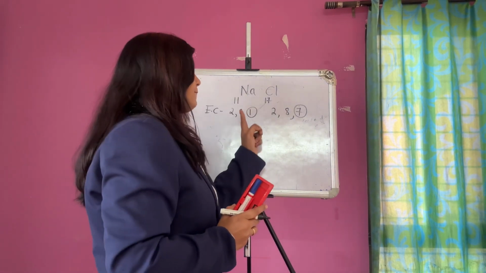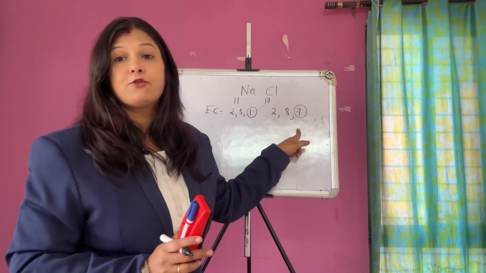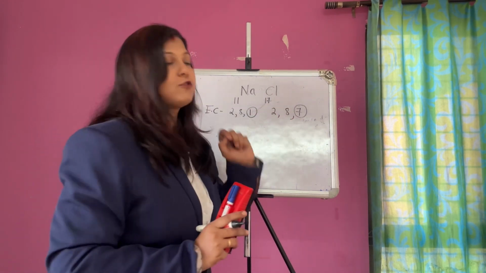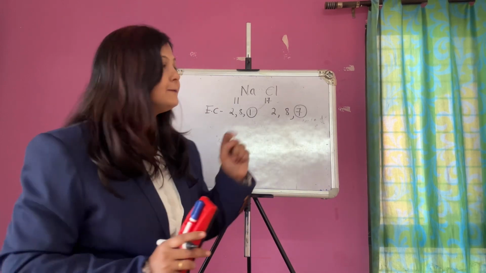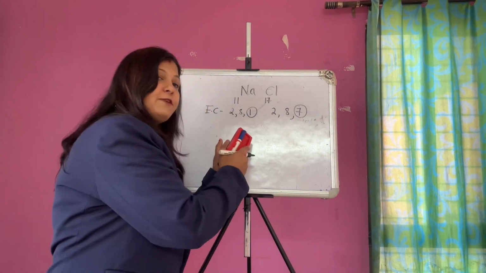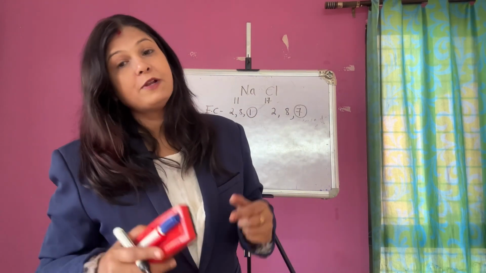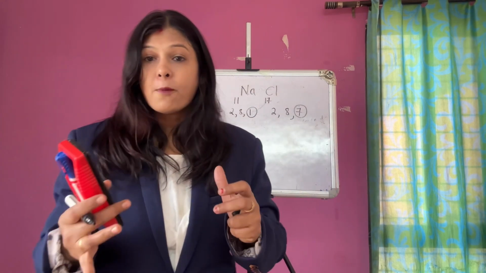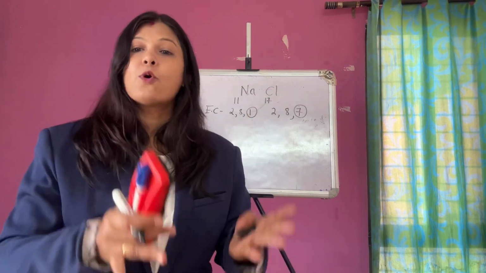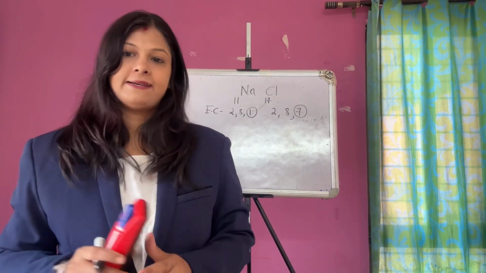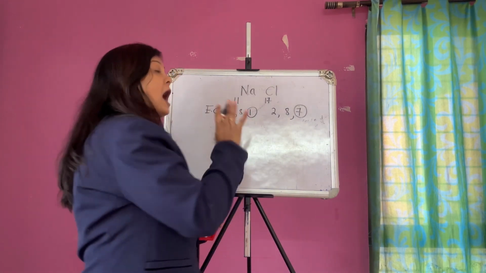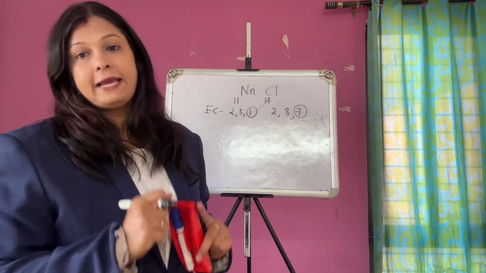So if sodium gives 1 electron to chlorine, chlorine's outermost shell will have 8, right? And sodium's outermost will also be 8. So sodium becomes stable and chlorine also becomes stable, and they form a bond between them, and we call it sodium chloride salt. Clear how they form? Now how does the transfer of electron take place?